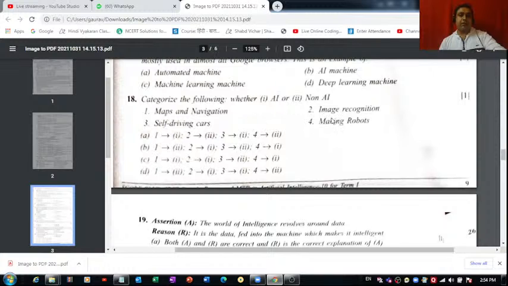Right. Then we have image recognition. Yes, of course, it's an AI based thing. And self-driving cars, yes, we use AI in this also. Then we have making robots. We don't use AI in these, so it's a non-AI thing. So the correct option for question 18 is option D: 1 second, 2 first, 3 first, 4 second.